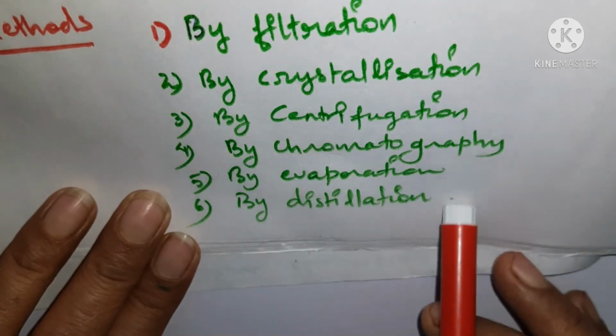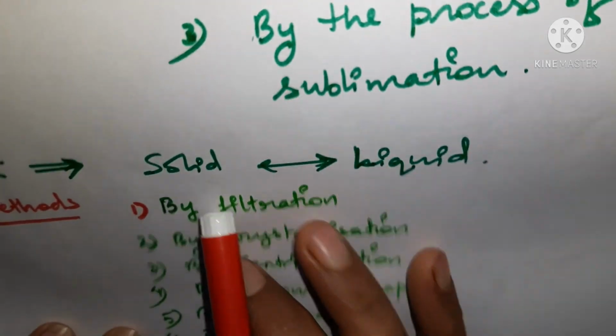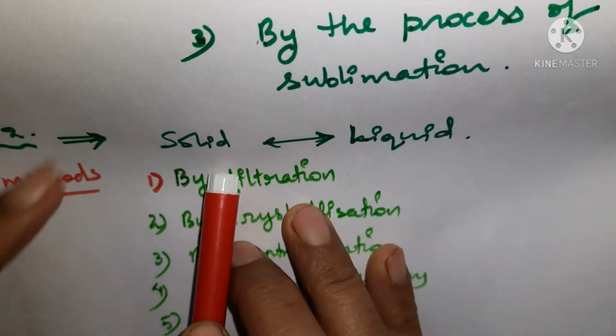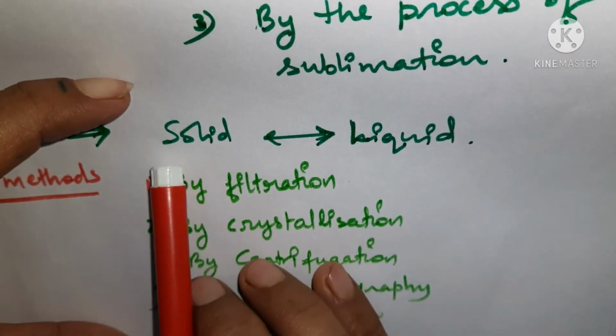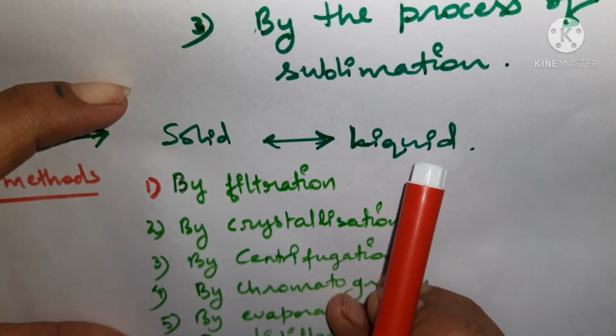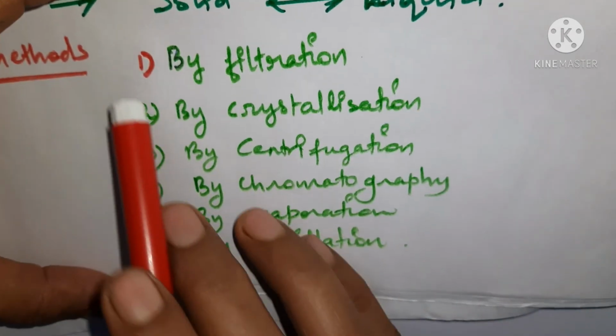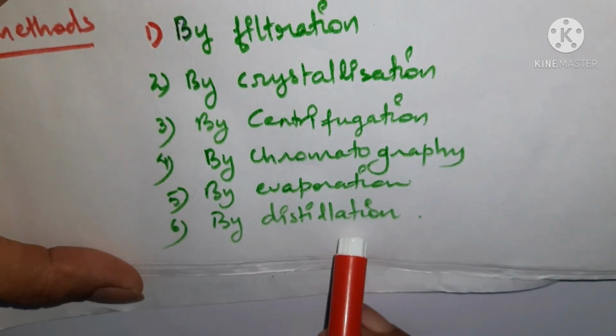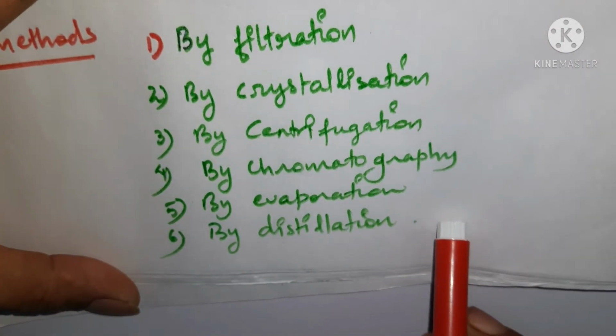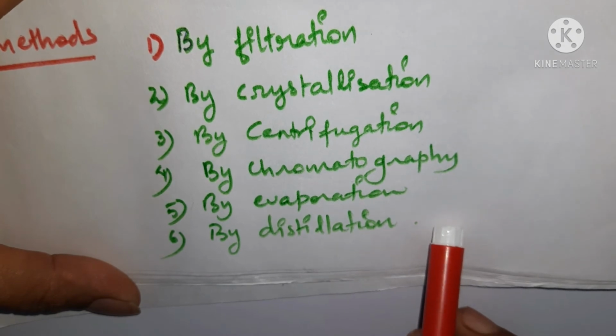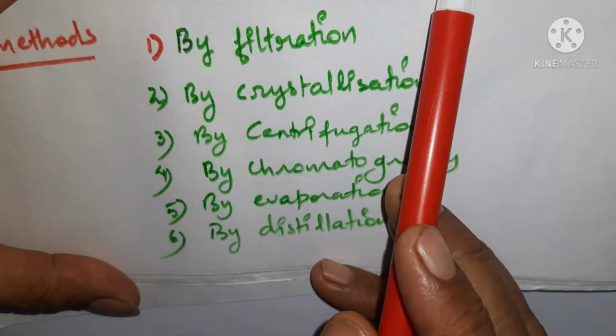So these 6 methods are there, which are going to be used for separating solid and liquid in a mixture. Understood? These are the 6 methods which we are going to use for the separation of solid and liquid. Then there is one more case, that is the third case.